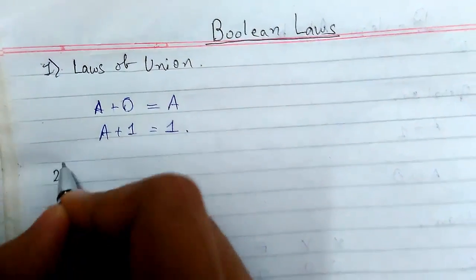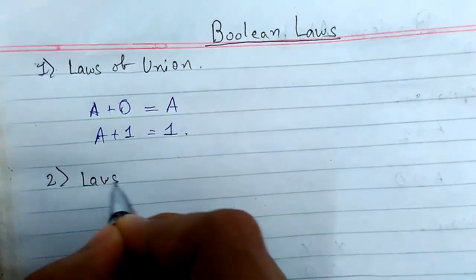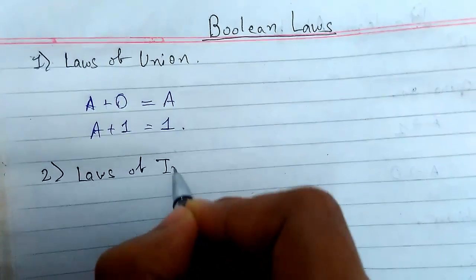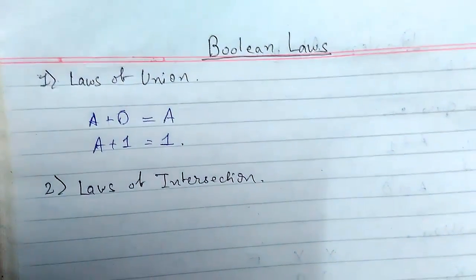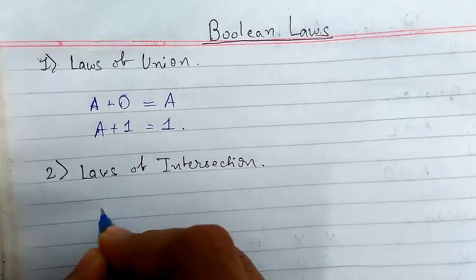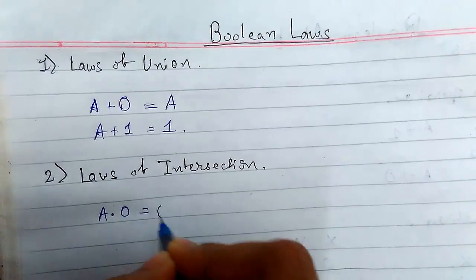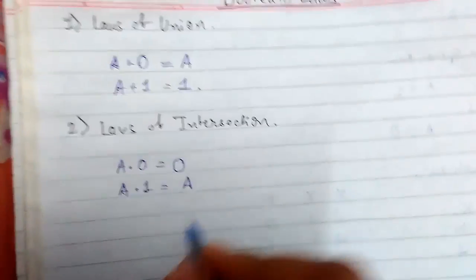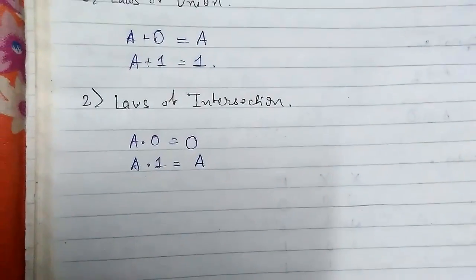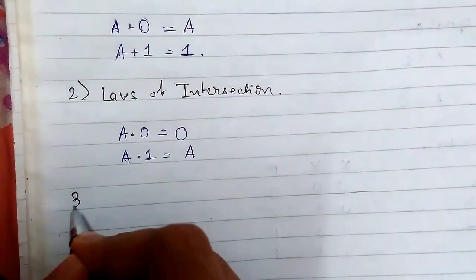Now next we have the laws of intersection. Here A dot 0 equals 0 and A dot 1 equals A. So it will basically depend on A. I will just prove all this.